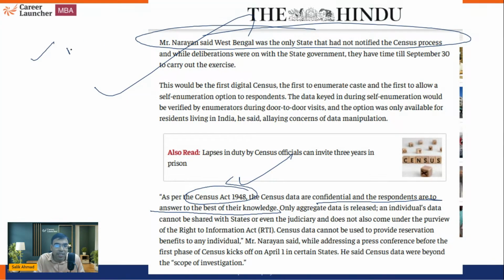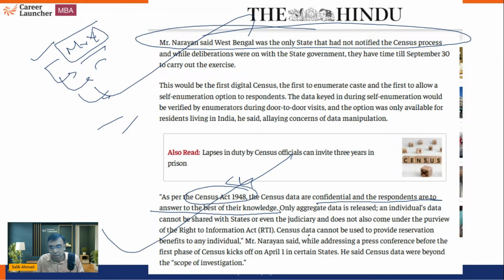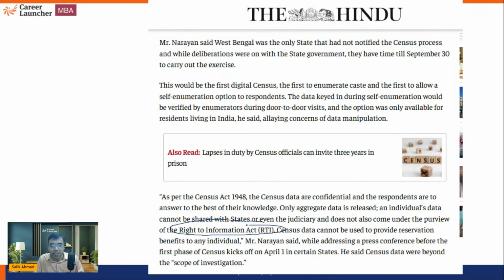Like, for example, let's say you are Mr. X. They will not release that Mr. X has this many family members, this much property, or something like that. Census data cannot be used to provide reservation benefits to an individual and does not come under the purview of RTI. Yes, it is not under RTI. You cannot ask for information. Whatever the public information is, they will release in the data, in public.